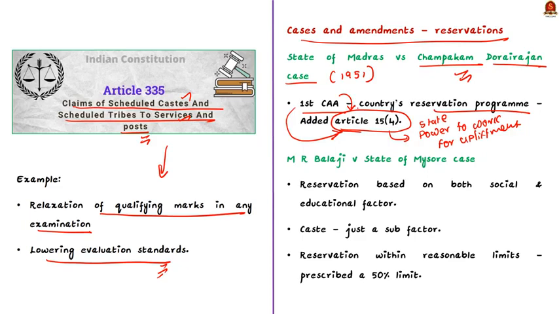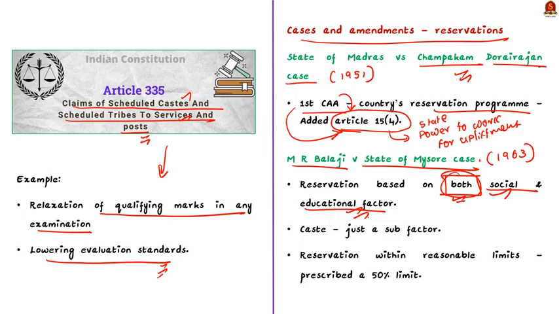Okay. Then came the M.R. Balaji vs. State of Mysore case that happened in the year 1963. See, in this case, the clear explanation was made that the reservations are made based on classes that are both educationally and socially down, and not just one thing alone. So, for a class of citizens to avail reservation, the particular class must be both educationally and socially backward. This is about M.R. Balaji vs.